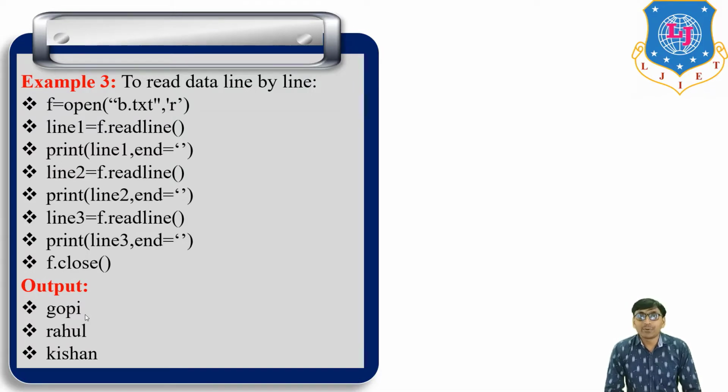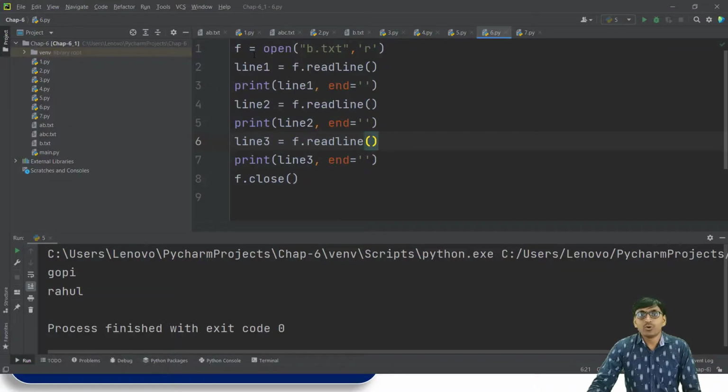Now we run this same program in PyCharm. So f is equal to open b.txt in r mode, which means read mode. Line1 is equal to f.readline(), which means read the first line. Then print line1 with end equal to empty string. Then line2 with f.readline(), print line2, then line3, and then f.close(). If we run this program, the output is Gopi, Rahul and Kishan.